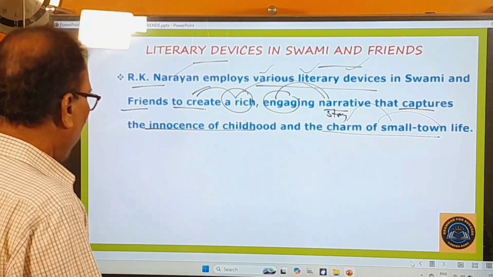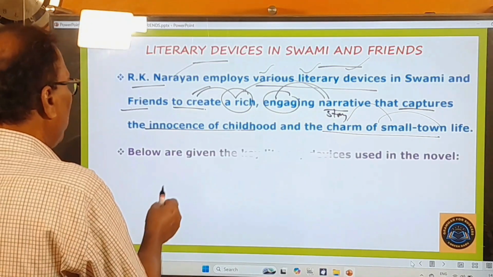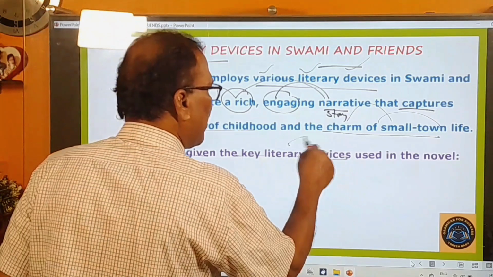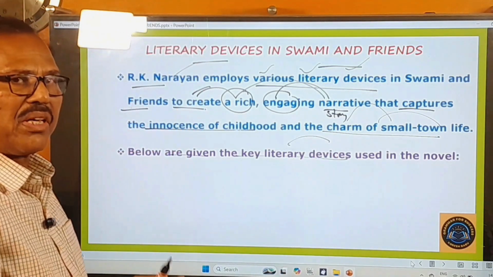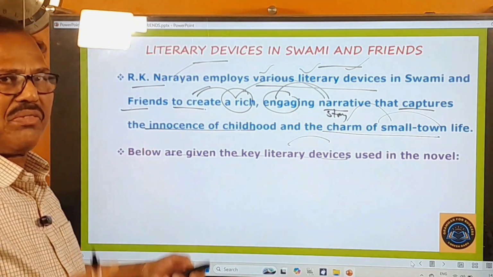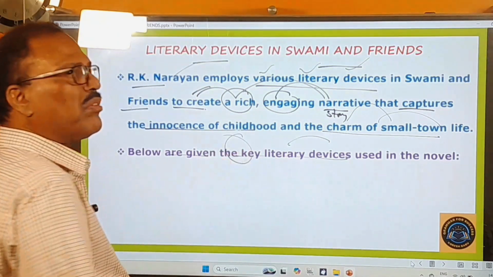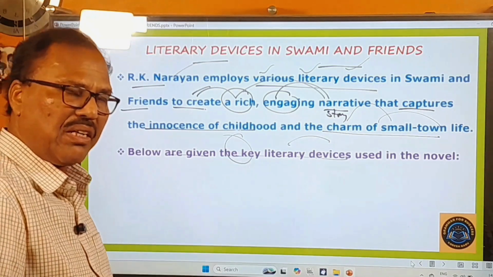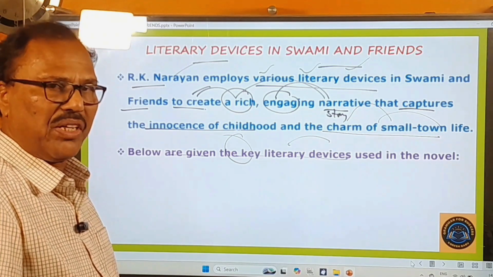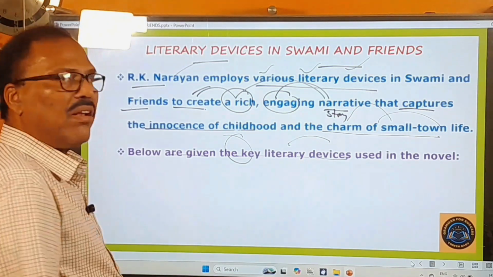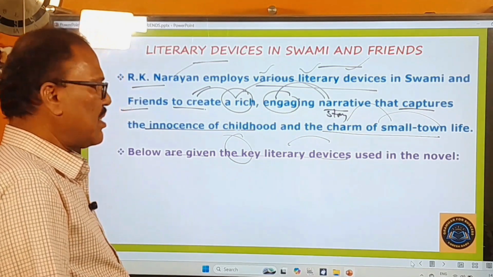Come on, here you pay attention. Below are given the key literary devices. So here are given some key literary devices, not all literary devices, but some important ones. Key means important, very important literary devices are given here. You just follow them very carefully, very attentively. Right, let's move on to the first literary device.